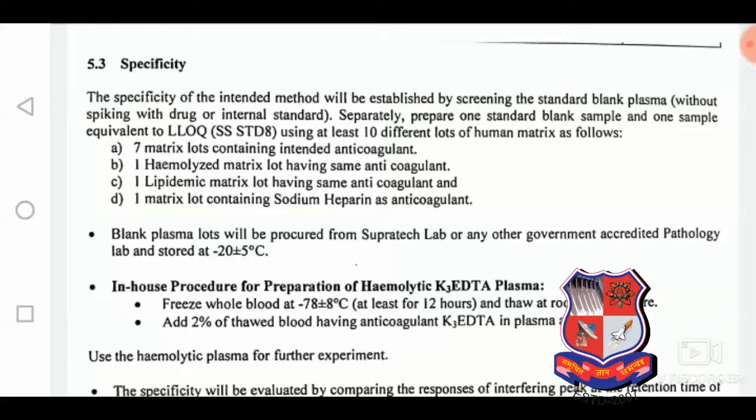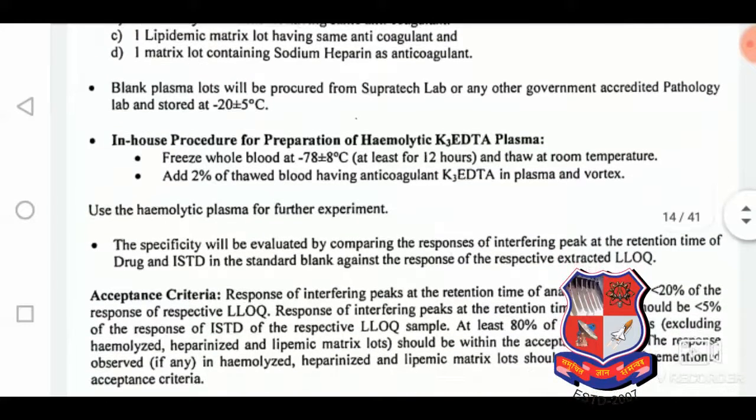lot that is containing the same anticoagulant, but hemolysis has taken place, meaning rupture of RBC, and a lipemic matrix, that has a higher lipid concentration in that. So we are assessing the effect of this hemolytic, lipemic, and the other matrix lots on the quantitation of that analyte. So is there any effect or not on the response of that analyte and the response at RT, as well as the response for both drug as well as ISTD.